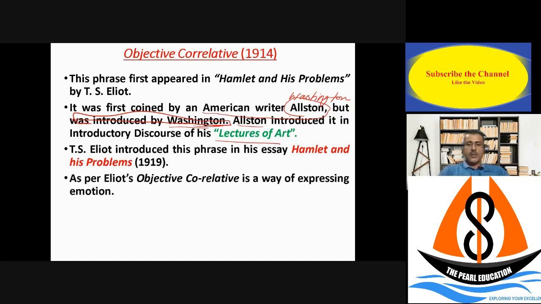So it's all about a way of expressing emotion in the mind of the reader. So what is the object of the author? The same objective has to pass into the mind of the audience or the reader. So that is called correlation between the objective of the writer and the reader.